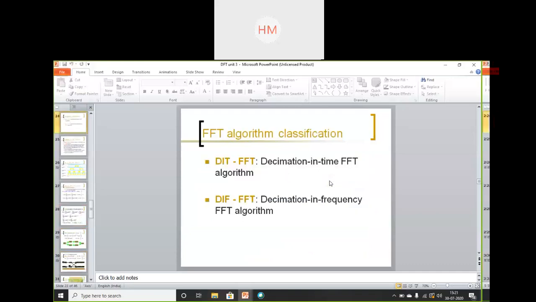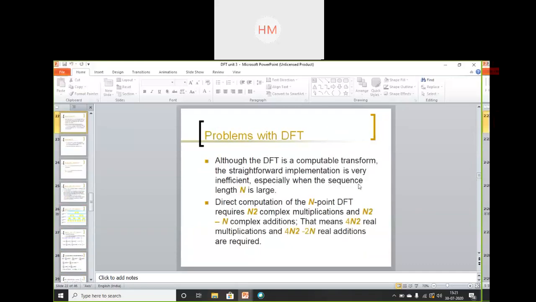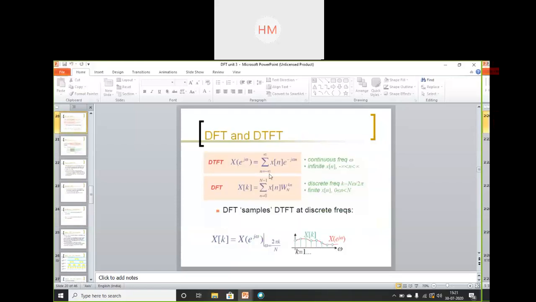Problems with DFT: we will simplify some numericals, but we should know what is the computation problem associated with the DFT. Although DFT is a computable transform, the straightforward implementation is very inefficient, especially when the sequence length N is large. These equations are not easy to simplify because we have to calculate e to the power j 2 pi k upon capital N into small n for every small n. As n changes, I have to find all these values, and again I have to find the values with respect to k also.